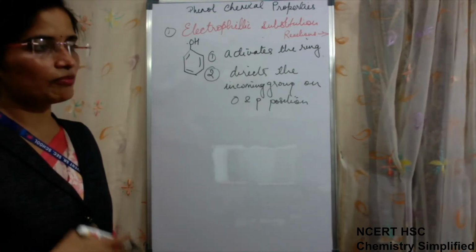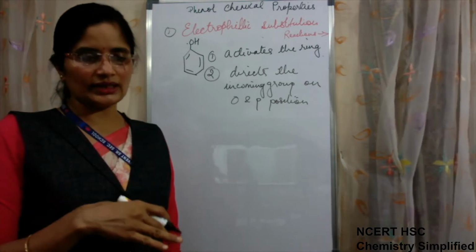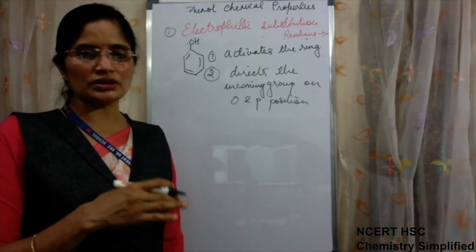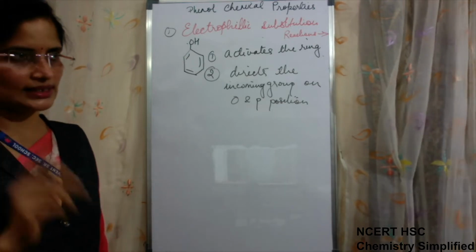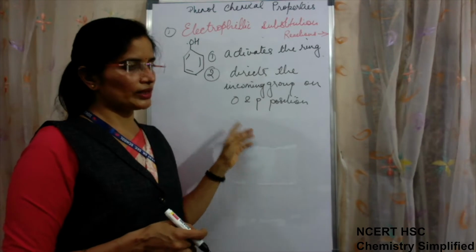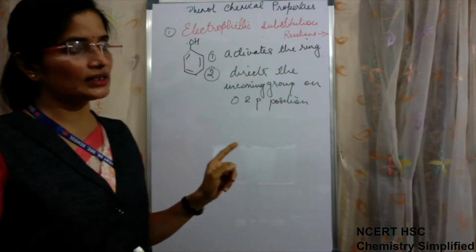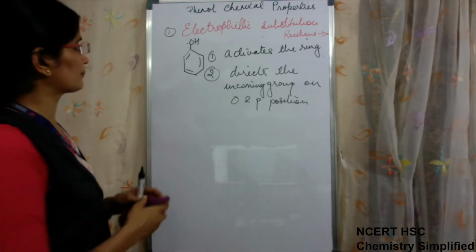And instead of mono substitution products, meaning what? Either we get the product on the ortho position or on the para position, only one substitution taking place. So instead of only mono substitution product, in case of phenol we also get poly substitution products. How we get them, we will just see.